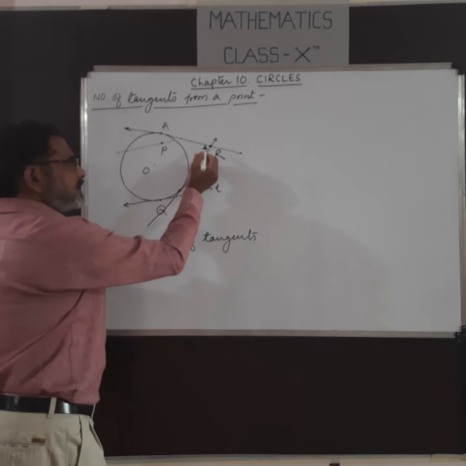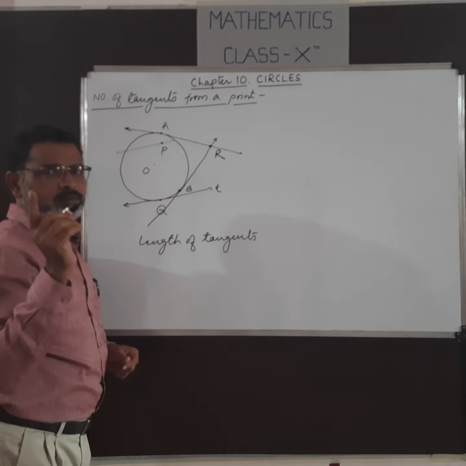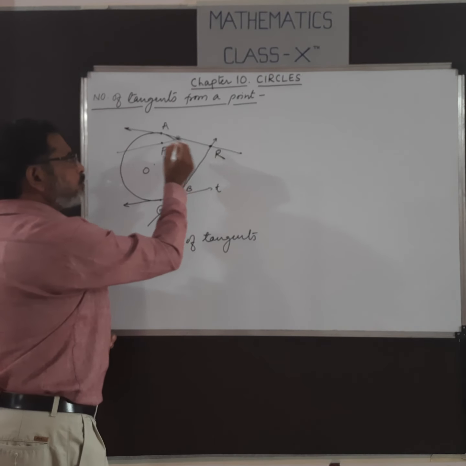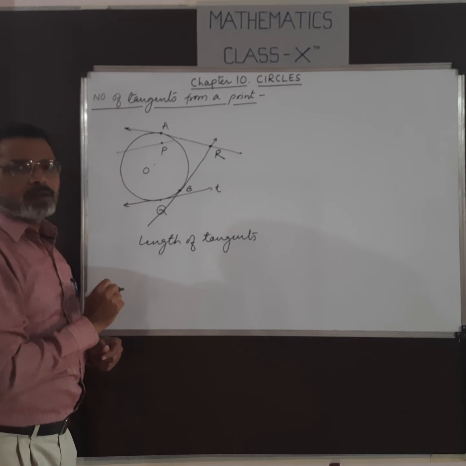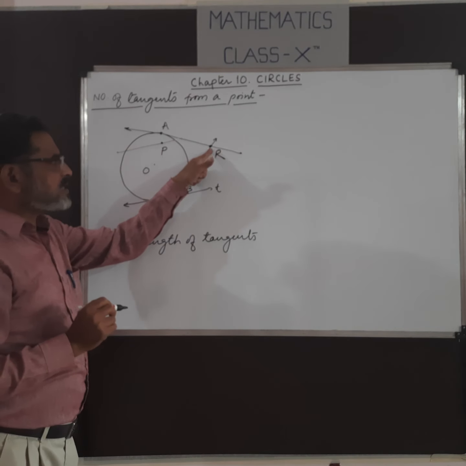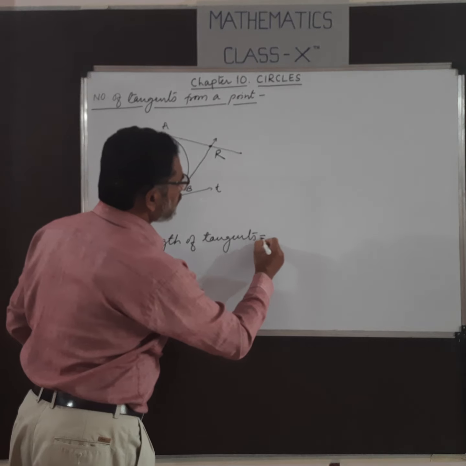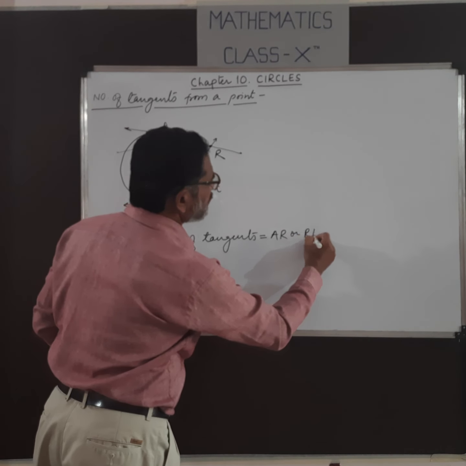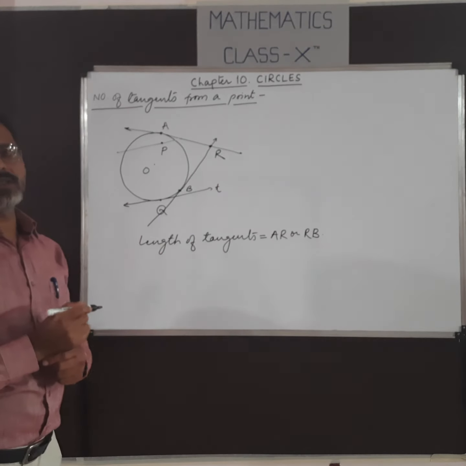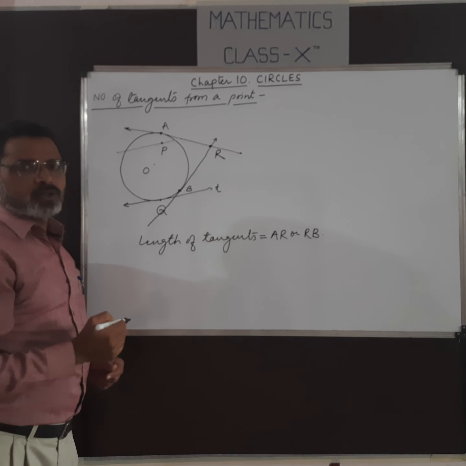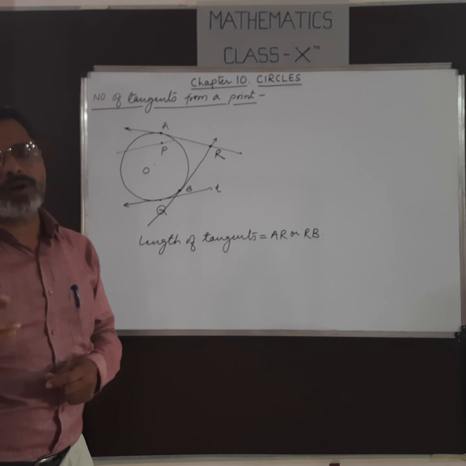The distance from the point from where the tangent is drawn to the point of contact is called the length of tangent. So AR and RB are the lengths of tangents. Both AR and RB are called the length of tangents.